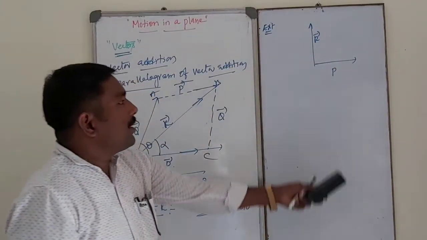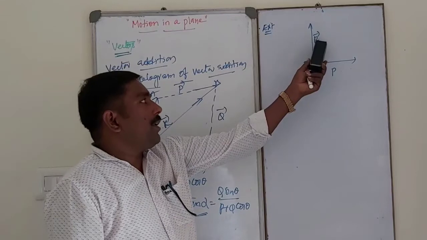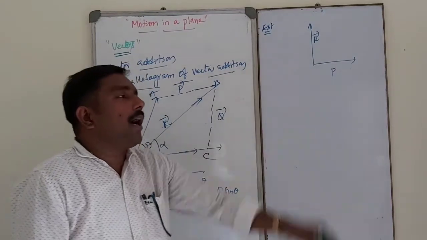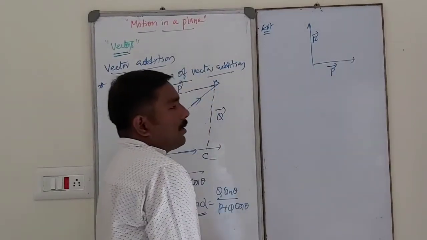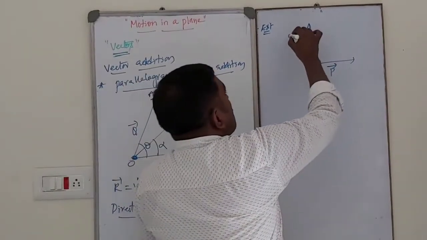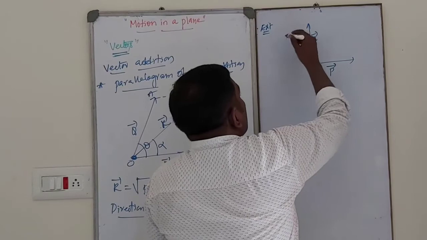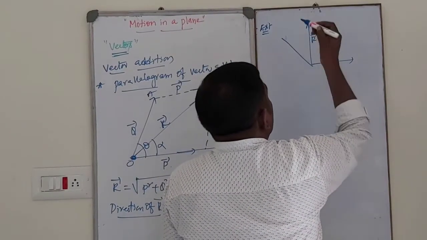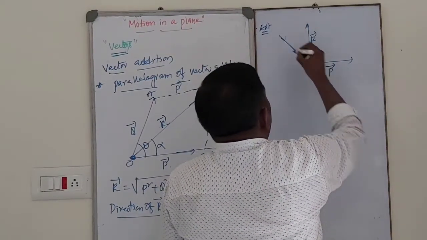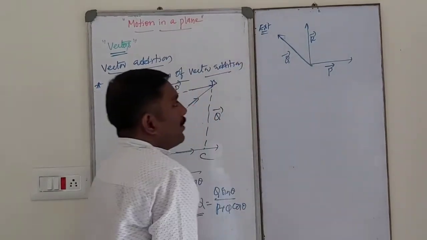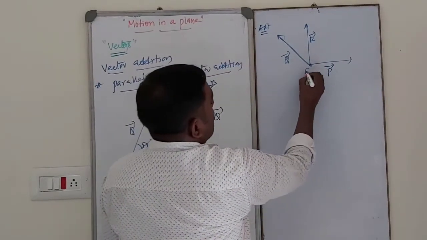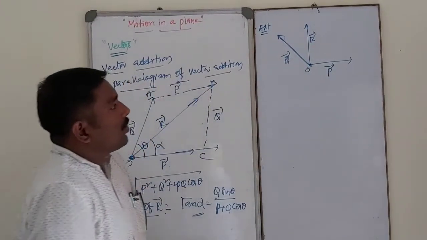See dear students, the resultant vector is perpendicular to the vector P. Vector P. So what is the angle between P and Q vectors? This is an origin.